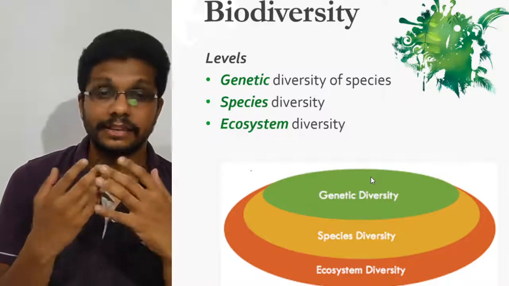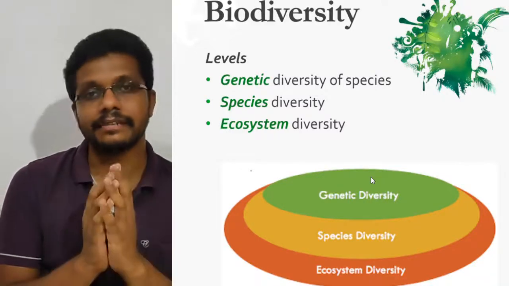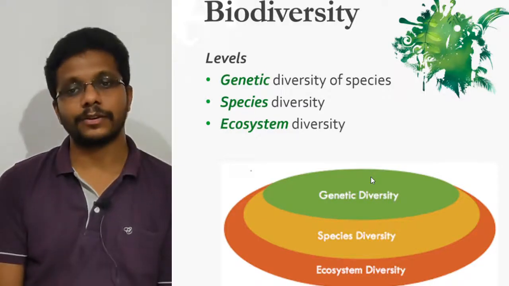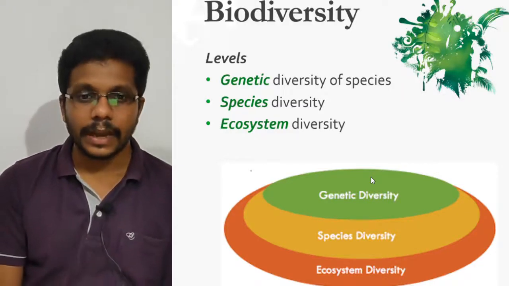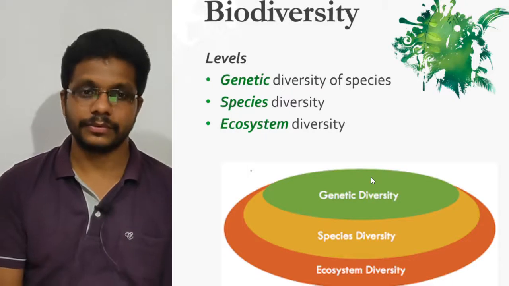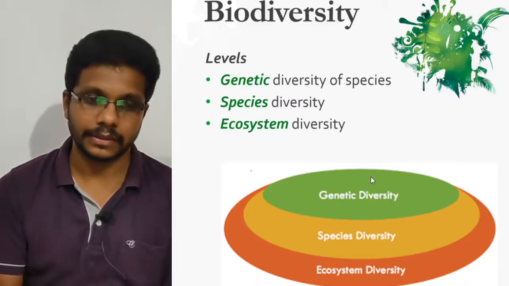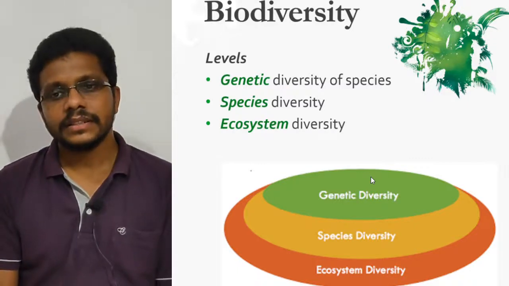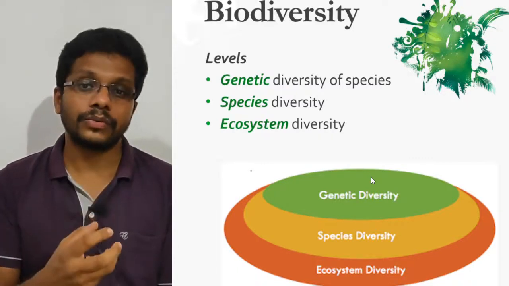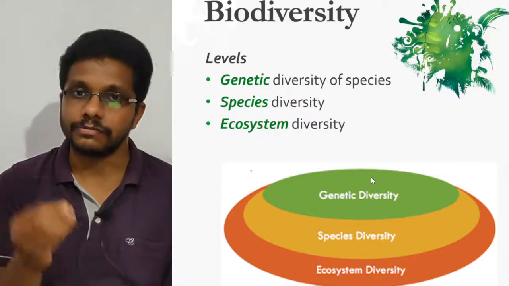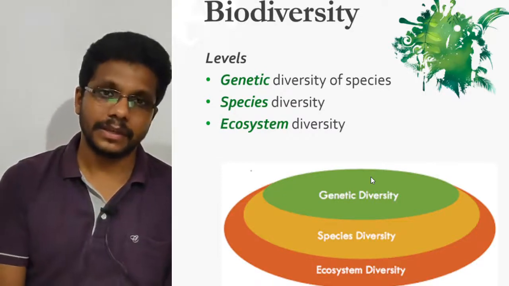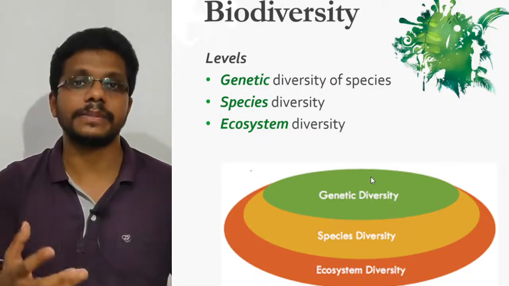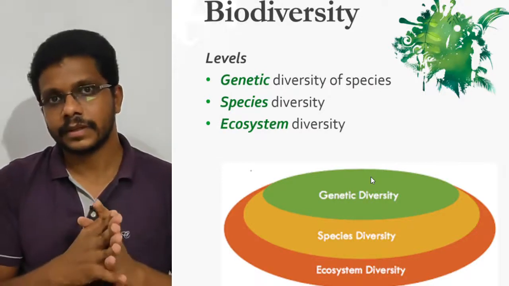And biodiversity has three different levels. The first level is genetic diversity, secondly we have species diversity, and finally we have ecosystem diversity. I'm going to explain each of these levels. Firstly, we have genetic diversity. Genetic diversity is the amount of genetic variation that occurs within and between populations. We are talking about a single species, how variable it is, how diverse the members of a species are.